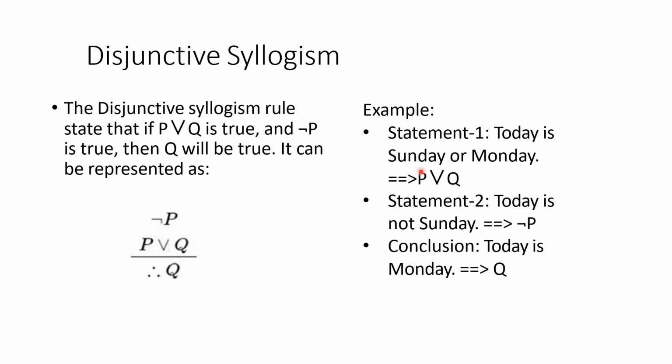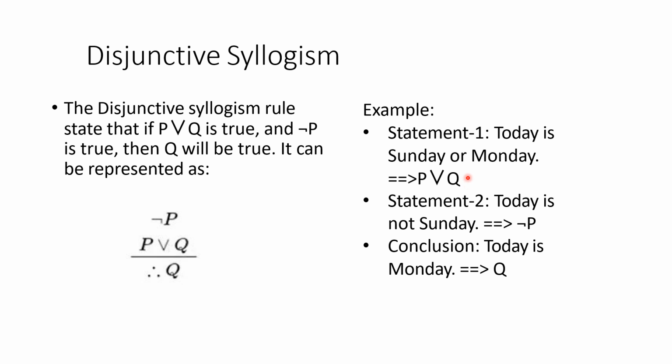We will explain with an example. My statement is today is Sunday or Monday. Today is Sunday is P. Today is Monday is Q. So that means today is Monday or Sunday, and I can represent it as P or Q. Then another statement is today is not Sunday. So it is given that it is not Sunday, right?